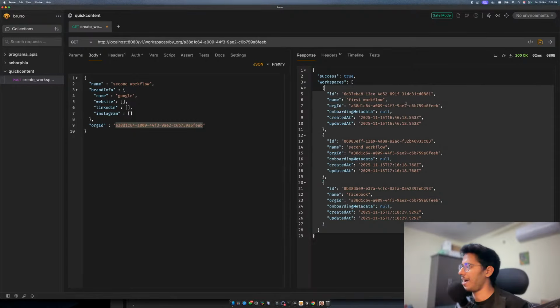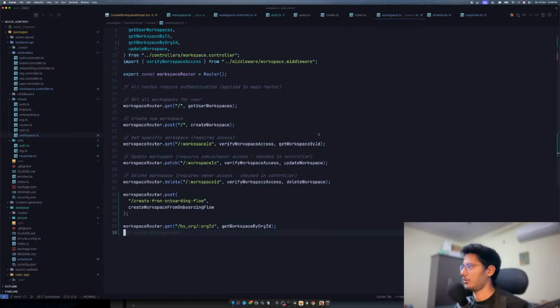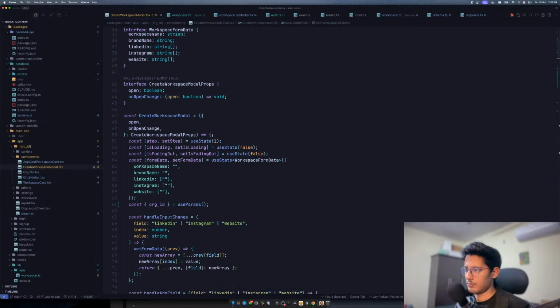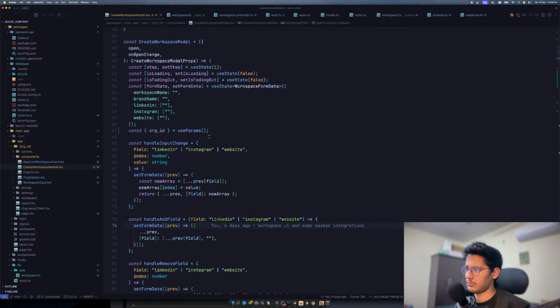Okay, whatever. We have all our workspaces, which is pretty cool. So now what we'll do is we'll use this API in order to get all our workspaces, and we'll try to integrate this. So what I'll do is I'll go quickly to create workspace modal. I don't know, is it modal or modal? How do you pronounce it? I don't know. Not sure.